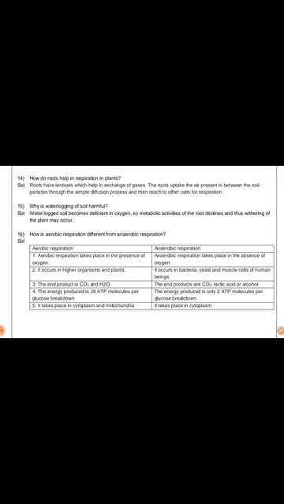In aerobic respiration, the end products are carbon dioxide and water, but in anaerobic respiration the end products are carbon dioxide, lactic acid and alcohol. The energy produced is 38 ATP molecules per glucose breakdown, but in anaerobic respiration the energy produced is only 2 ATP molecules per glucose breakdown. Lastly, aerobic respiration takes place in the cytoplasm and mitochondria, but anaerobic respiration takes place in the cytoplasm.